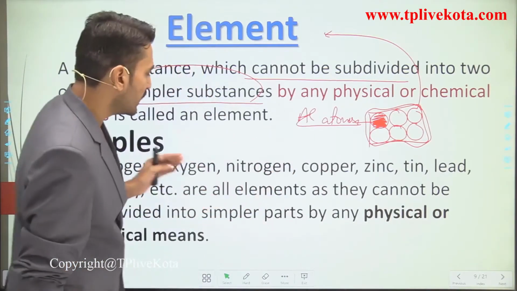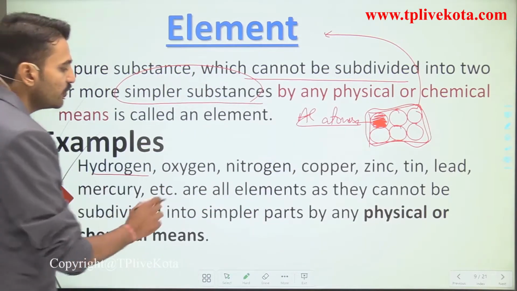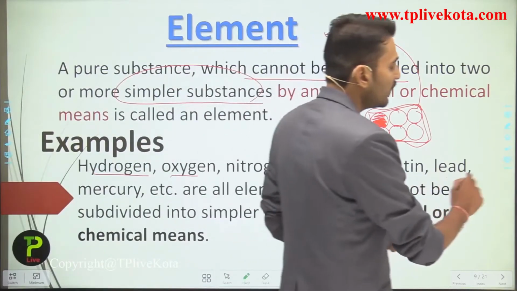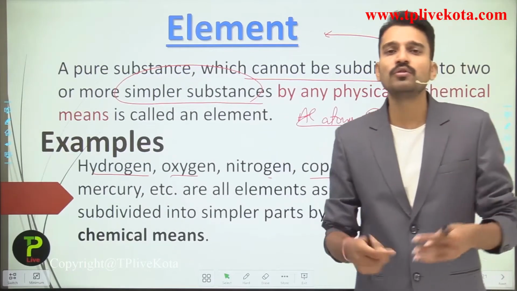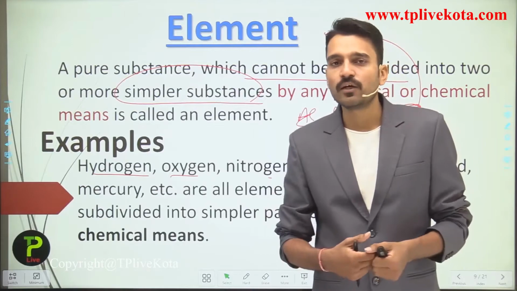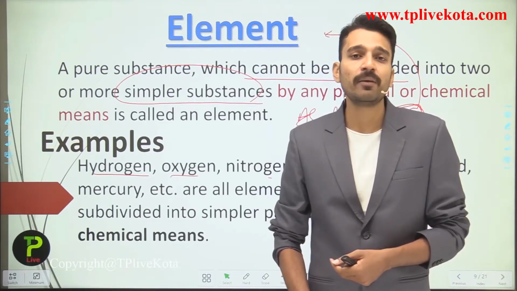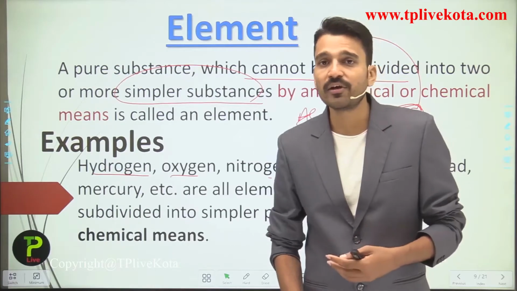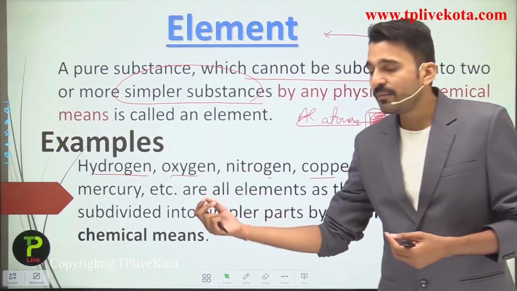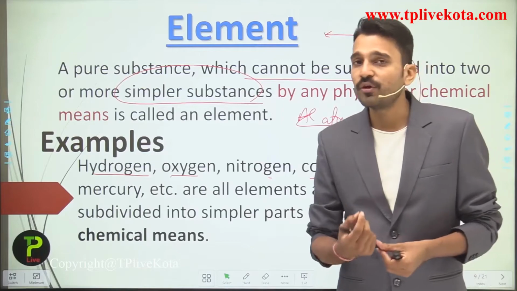Some examples are given here, just for example hydrogen, oxygen, nitrogen, copper, zinc, tin, lead, etc. Almost 118 elements are known to us. Some of them occur naturally, while some of them are synthesized in the laboratory. So these elements are pure substances.